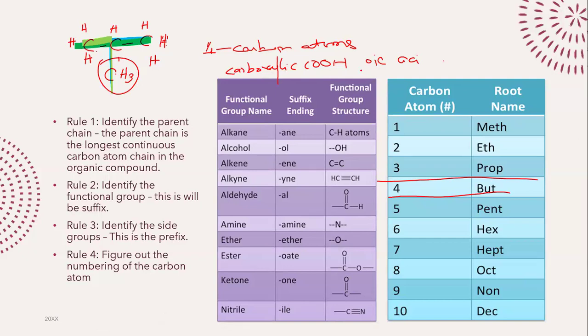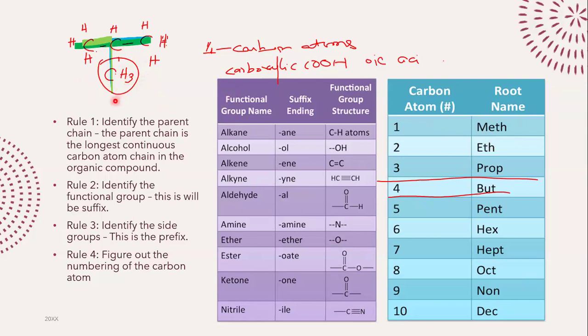Okay. Then we are going to identify what the side group can possibly be. So in our particular case, you can see that we have a CH3 group, right? A CH3 group. So this obviously has one carbon atom. If the side group has one carbon atom, we will say methyl. One carbon atom is meth. So this is methyl. Your side chain could be maybe chlorine. It could be bromine, right? It could be C2H5. C2H5 has two carbon atoms, so ethyl, right? So you will identify what is the side chain that is present.